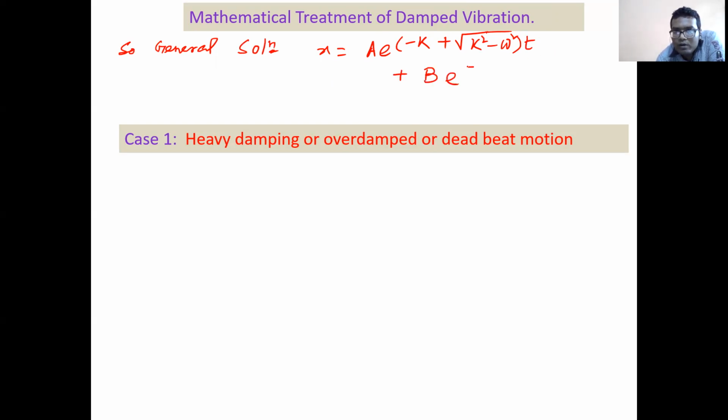B e to the power minus k minus root over k square minus omega square times t.